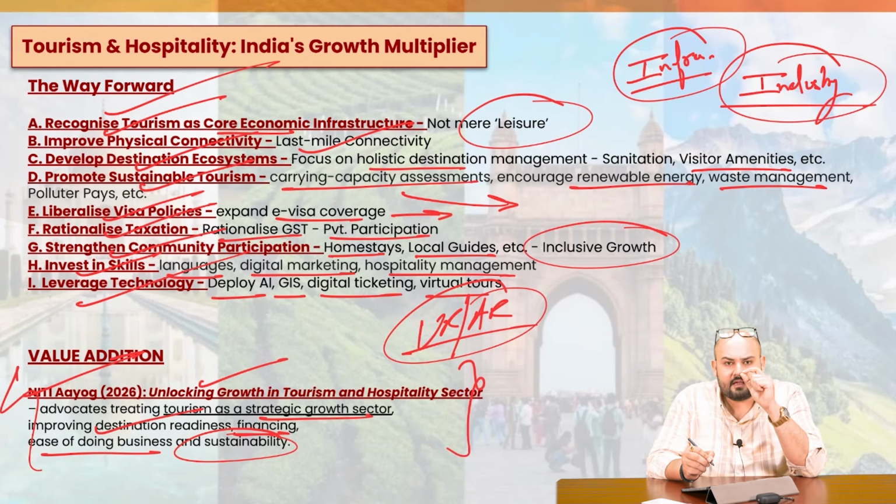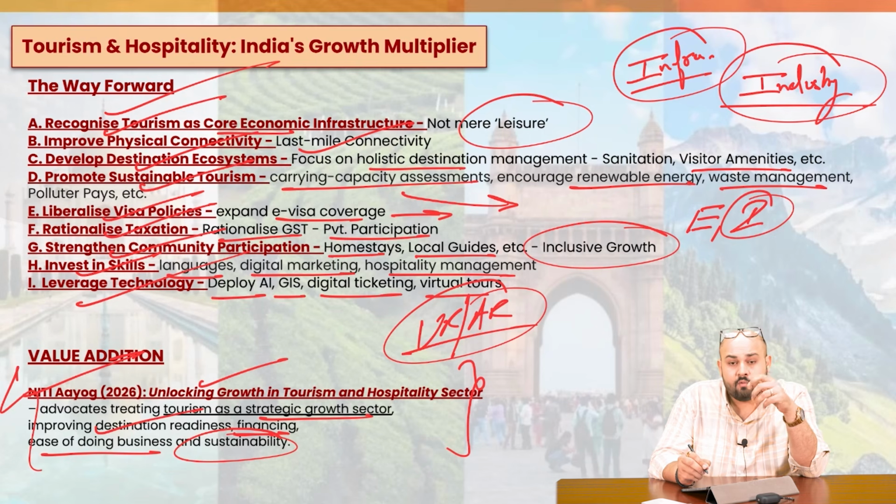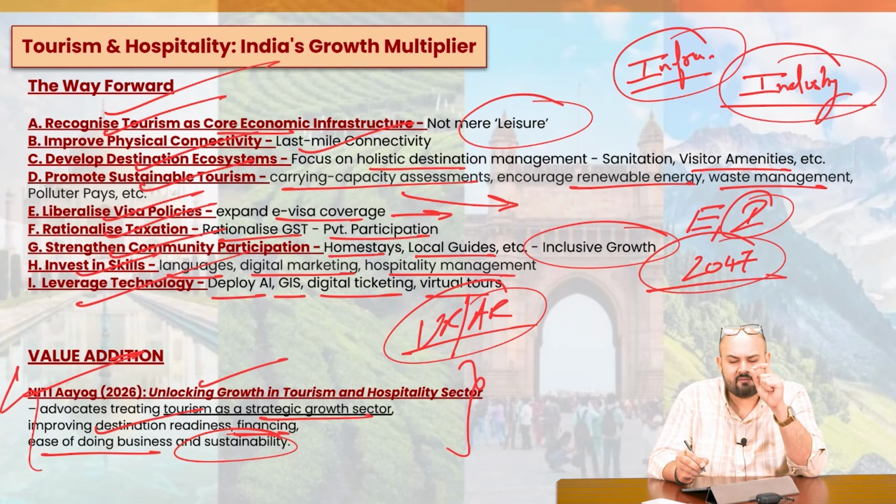So what we are trying to say is that tourism is not just something which should be seen from a leisure aspect. Rather, it's a strategic pillar with respect to employment, with respect to overall income generation, with respect to overall development, inclusive growth, balanced regional development, and it would constitute a major pillar in making India developed by 2047, Viksit Bharat by 2047. This particular sector is going to play a very, very important role.